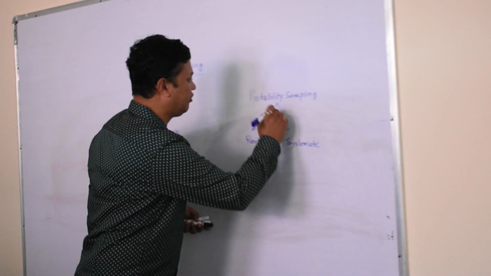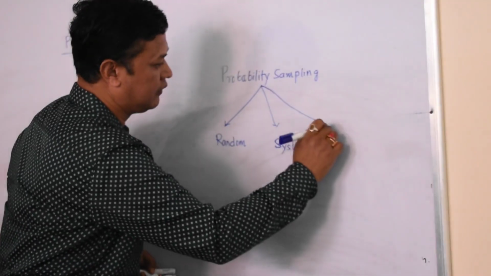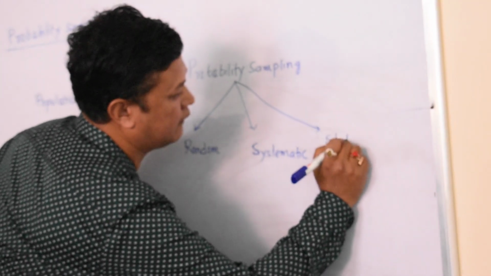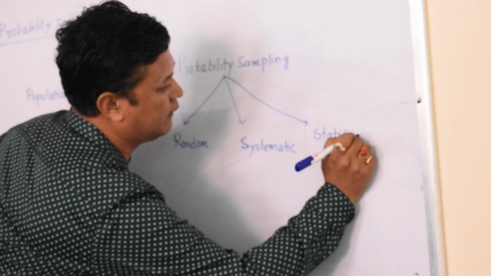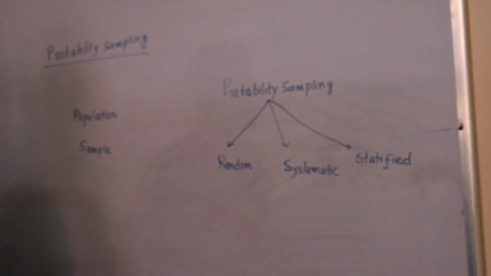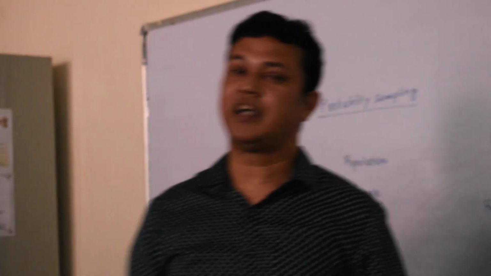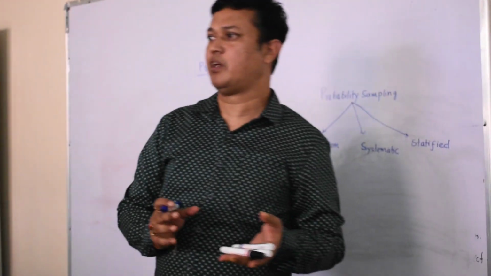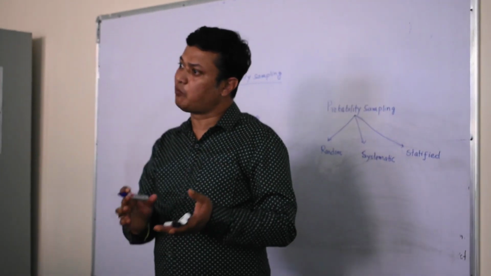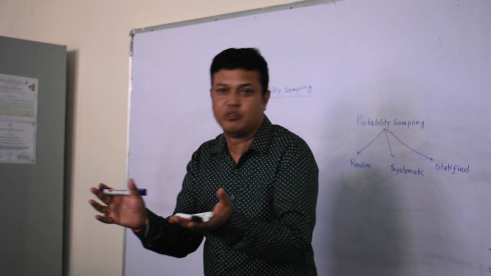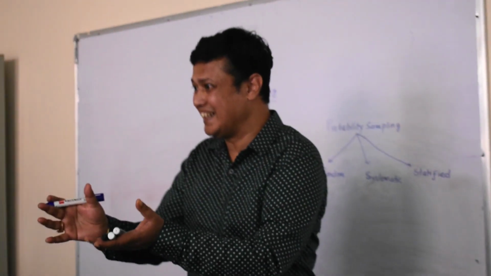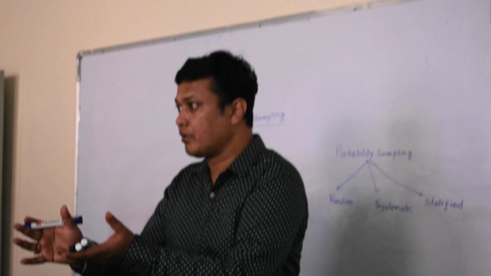Then we have stratified sampling. What do you mean by stratified sampling? Stratified sampling is a sampling where I draw conclusions about the population, all of you, using certain sections, right?